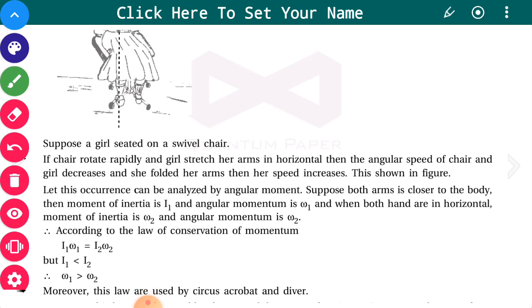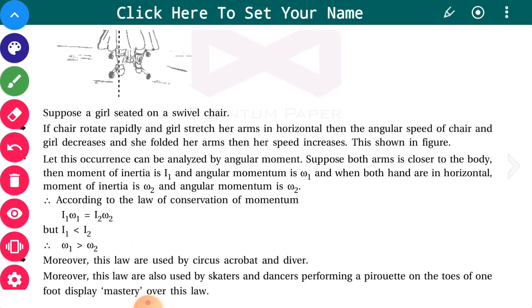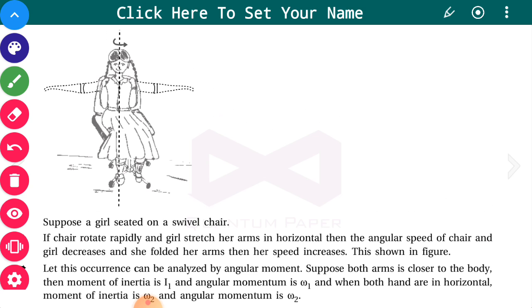Let us analyze this occurrence by angular momentum. Suppose when the arms are close to the body, the moment of inertia is I1. Moment of inertia here changes. When your arms are on the supports of the chair, close to the body, the mass of the arm is at less distance from the axis of rotation, so r is less.